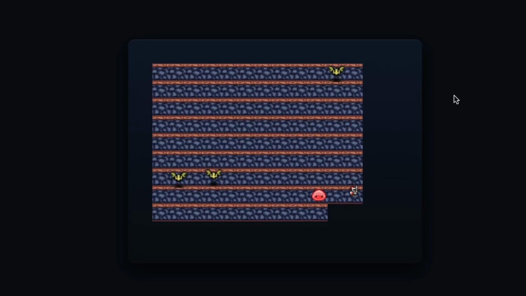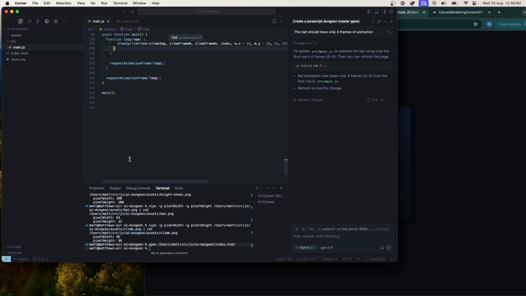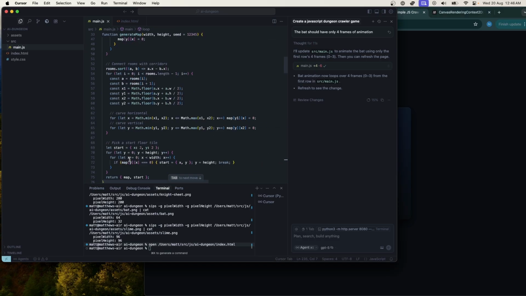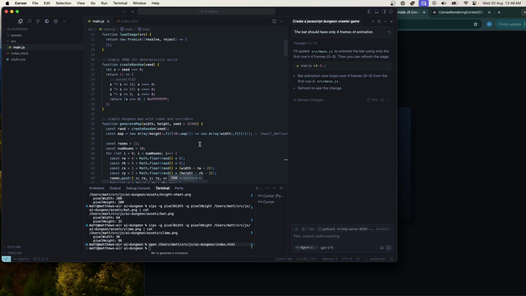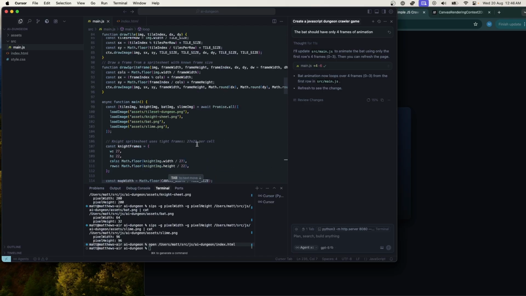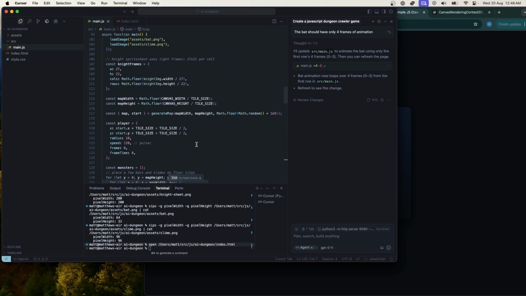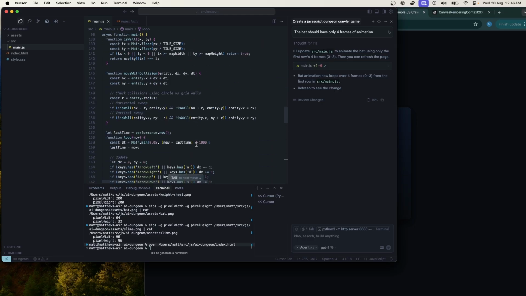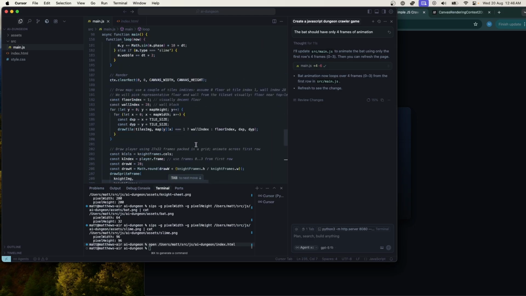It kind of understood what I wanted to do. It's got some collision detection. It's rendering some stuff on the screen. The keyboard controls work. I mean, this is not a bad start. The way the code is written, I wouldn't call this great code, especially this main loop that has all this stuff hard coded in it. But maybe we can get it to refactor that.